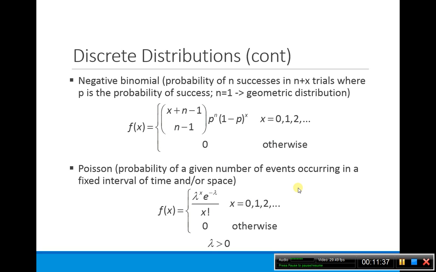Again, some more discrete distributions. We have the negative binomial, which is the probability of n successes in n plus x trials, where p is the probability of success. If you have n equal to 1, then this is the geometric distribution. Poisson is normally used when you want to count the number of events happening during some time interval. The formula for the Poisson has parameter lambda. Lambda has to be positive. So f of x is given by this for parameter lambda.